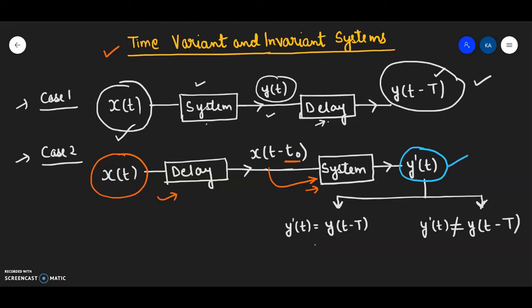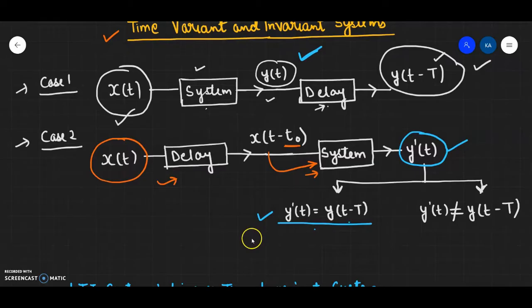Now two cases arise. This output y dash t can either be the same as the output that we obtained after delaying the output, or it can be different from it. Two cases.